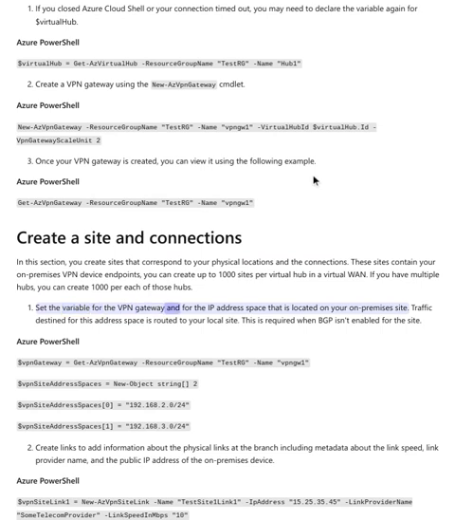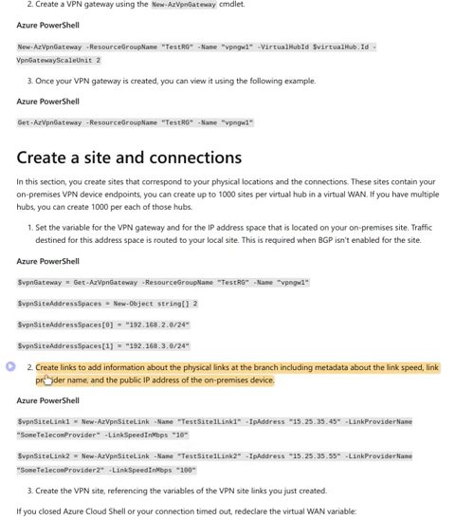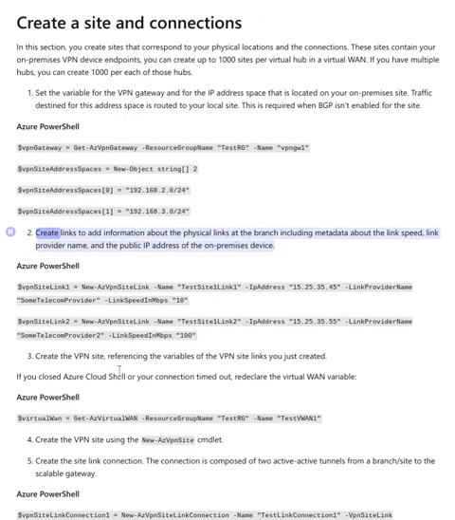Set the variable for the VPN gateway and for the IP address space that is located on your on-premises site. Traffic destined for this address space is routed to your local site. This is required when BGP isn't enabled for the site. Azure PowerShell: $vpnGateway = Get-AzVpnGateway -ResourceGroupName TestRG.